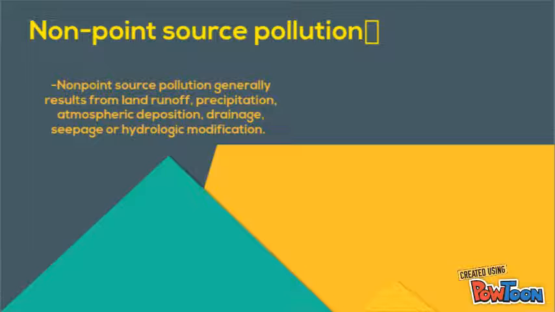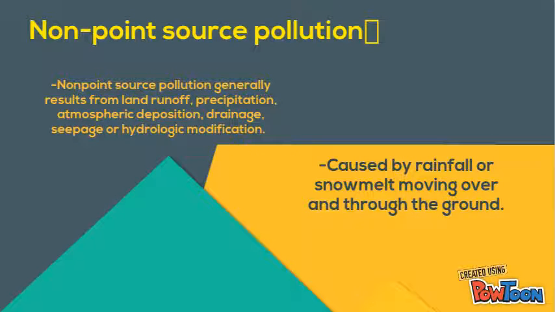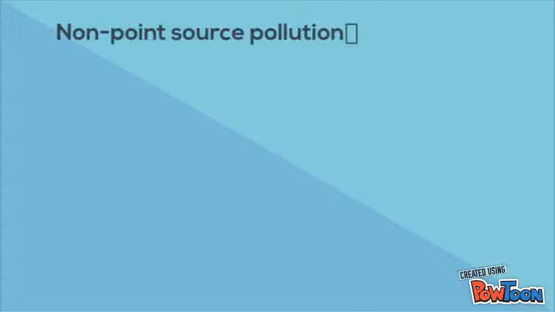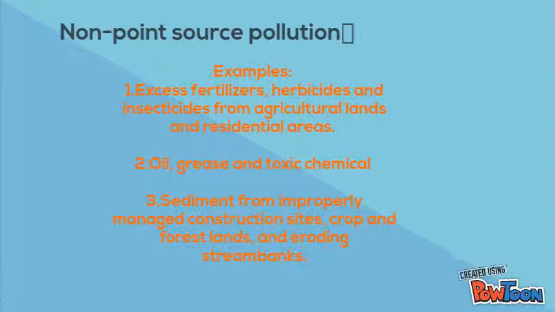Non-point source pollution generally results from land runoff, precipitation, atmospheric deposition, drainage, seepage, or hydrologic modification. It is caused by rainfall or snow melt moving over and through the ground. For example, first, excess fertilizer, herbicide, and insecticide from agricultural land and residential areas. Second, oil, grease, and toxic chemicals. And third, sediment from improperly managed construction sites, crop and forest land, and eroding stream banks.